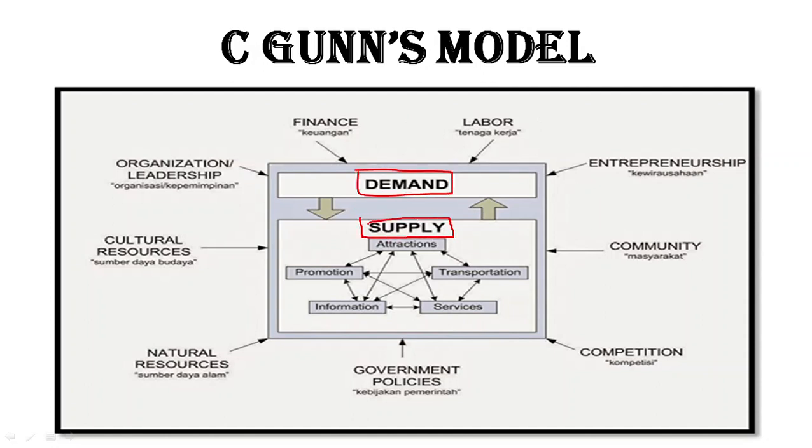Okay, demand is basically all those people who are willing to travel, all the tourists, all the potential consumers of travel products at a destination. People who are willing to travel, people who have enough income, enough discretionary income, discretionary time to spend a holiday at a destination, to buy products and services at a destination will be demand. And supply is all that a destination is offering to the demand. All these products and services and industry is offering to the demand.